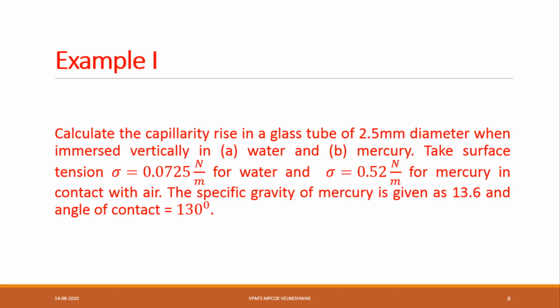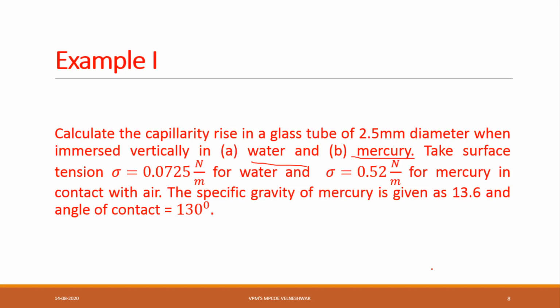Calculate the capillarity rise in a glass tube of 2.5 mm diameter when immersed vertically in A) water and B) mercury. The diameter of the pipe is 2.5 mm, and the same tube is inserted in mercury and water. Take surface tension sigma as 0.0725 Newton per meter for water and 0.52 Newton per meter for mercury in contact with air. The specific gravity of mercury is given as 13.6.